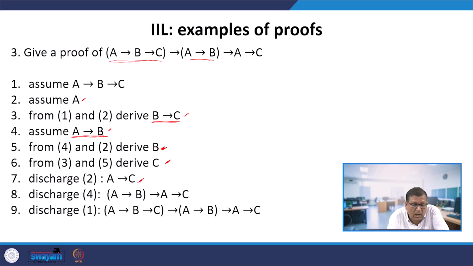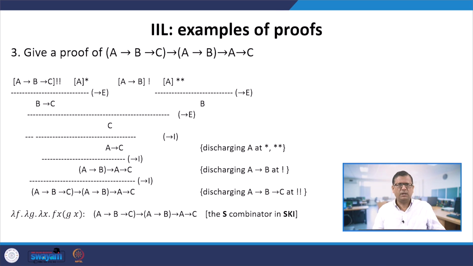Now we assumed A arrow B, that means we are discharging this. So we will get A implies B implies A arrow C. Now we discharge 1, so we arrive at the given formula, and this is the proof. And now we just translate it into this notation.